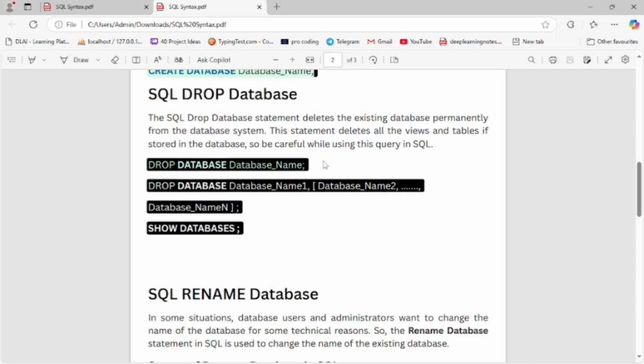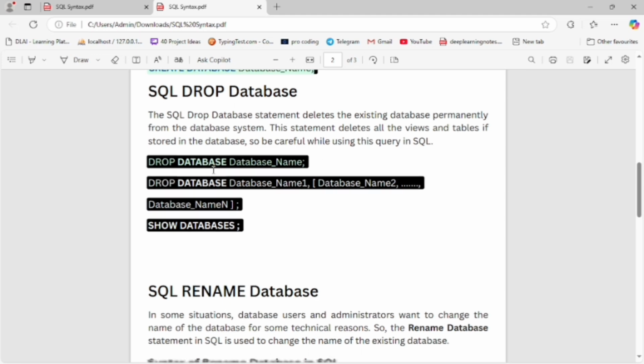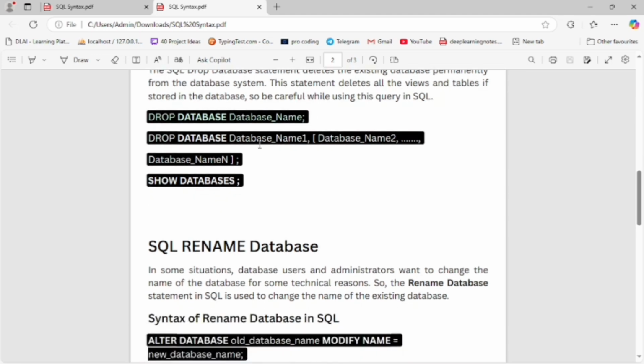When we are going to delete the database, we have to write this command. The entire data, like views, tables and whatever exists in the database, will be deleted automatically by this command, drop database name. And now we have the drop database statement. By this command we can delete multiple databases from our system.